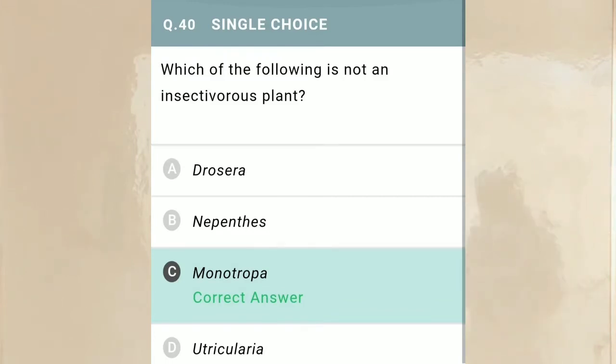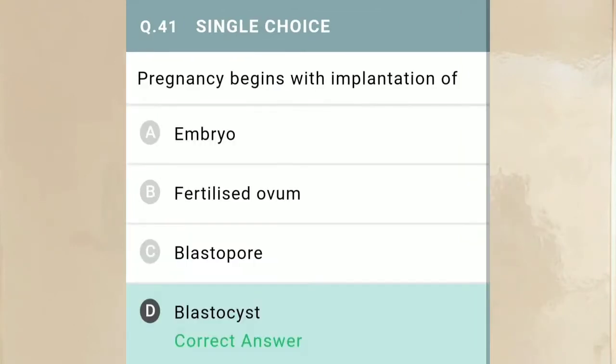Now move to the next question, question number 41. Pregnancy begins with implantation of. Now if we talk about implantation, the process of implantation starts when the blastocyst is implanted in the inner lining of the uterus. So the correct option is option D, that is blastocyst.